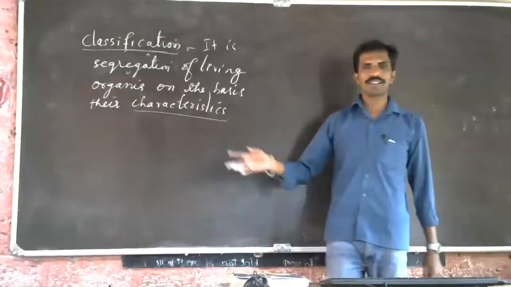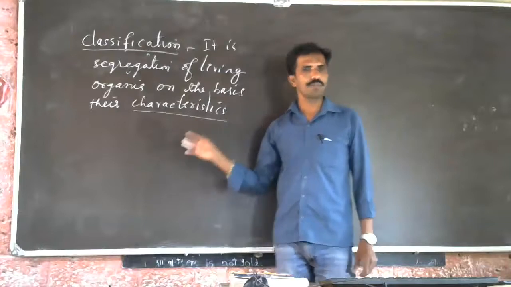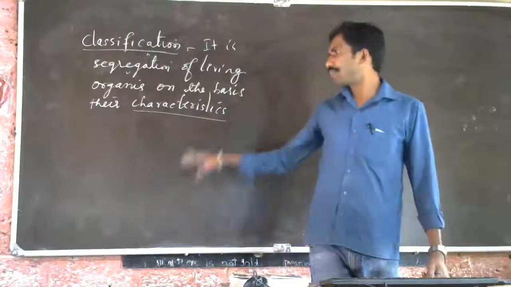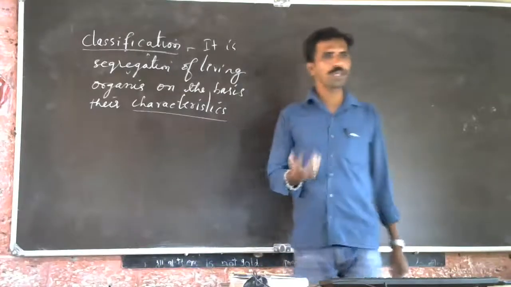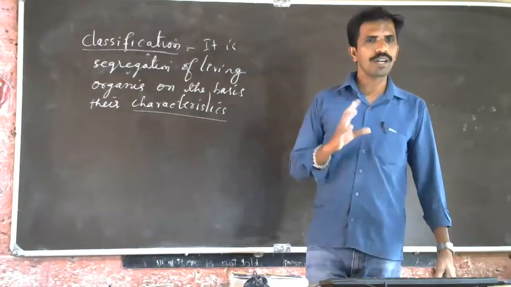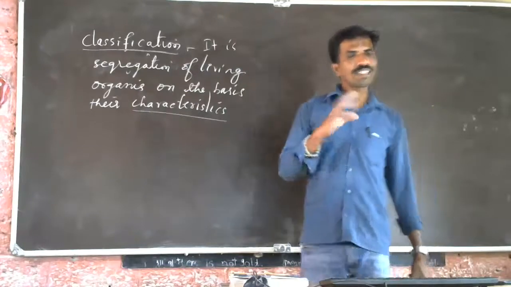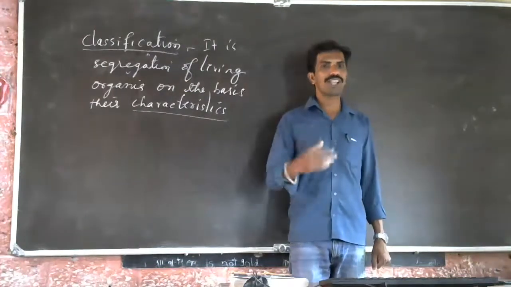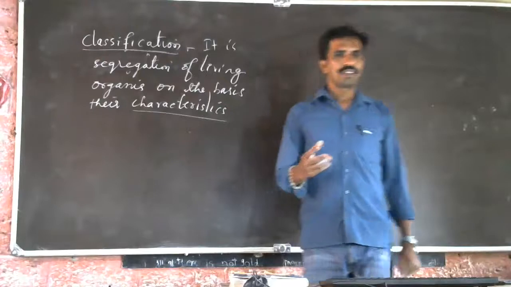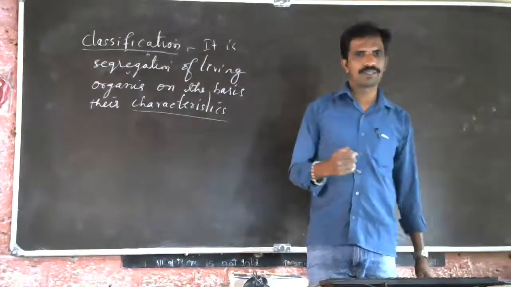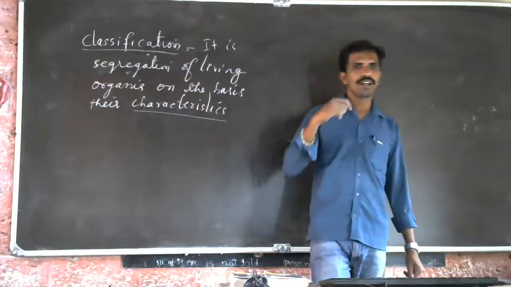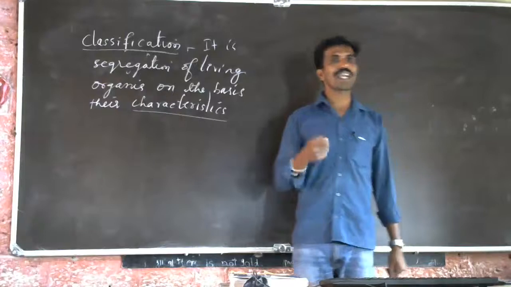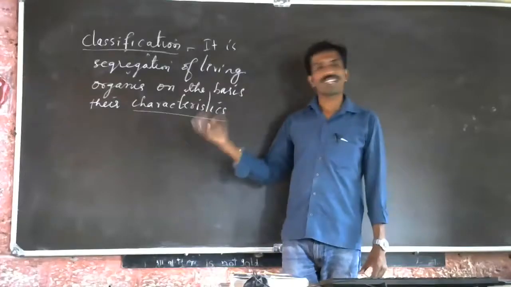See, every organism has a separate character. If you take the human being, it is the only animal on earth where the thinking capacity is comparably more than all other animals. We think and we act. So we can speak, we can communicate with each other by language. So language is developed. How is it developed? By the thinking ability. So that is our character.